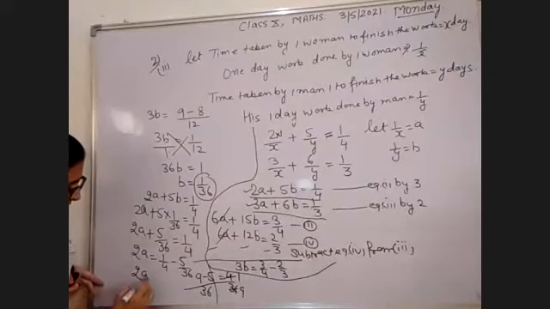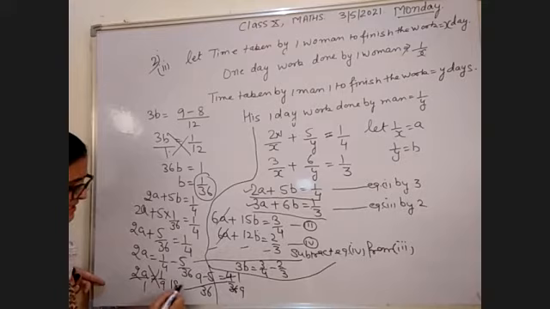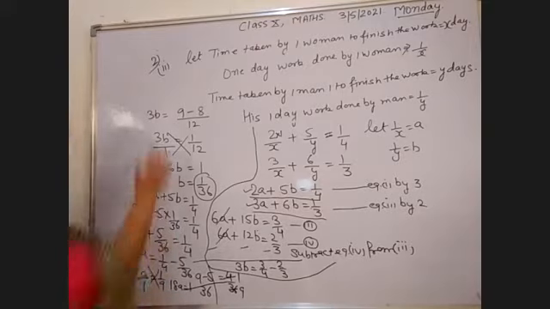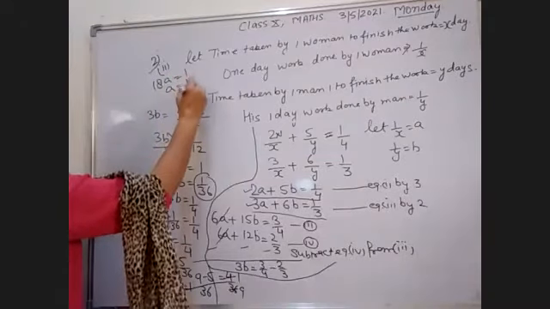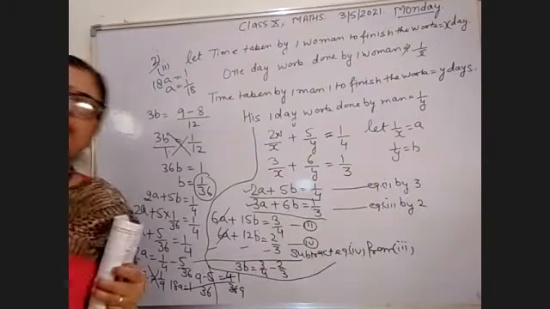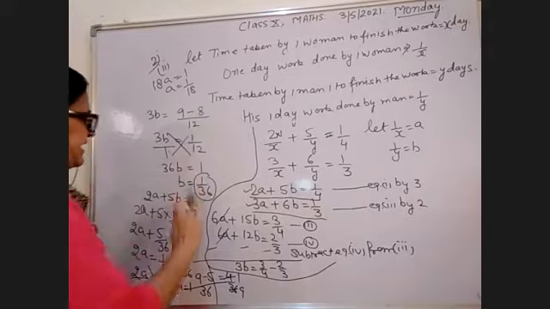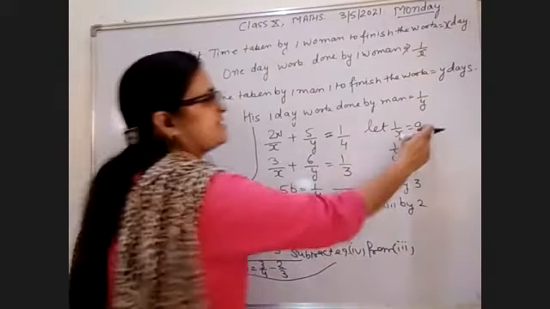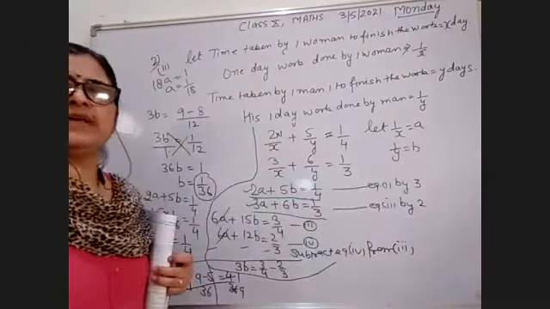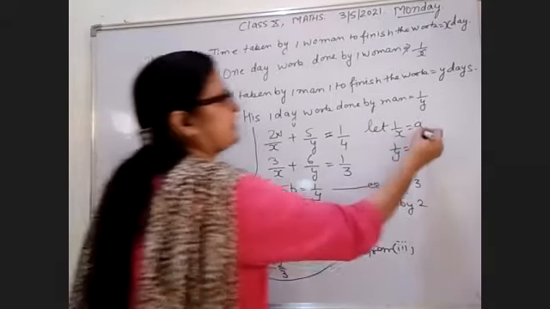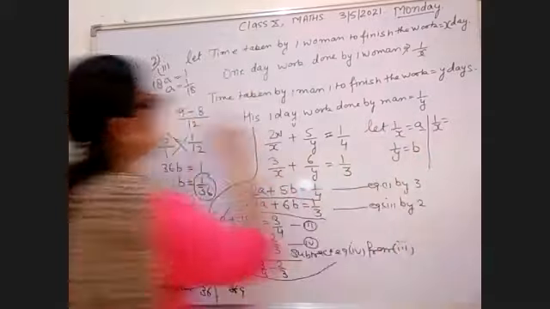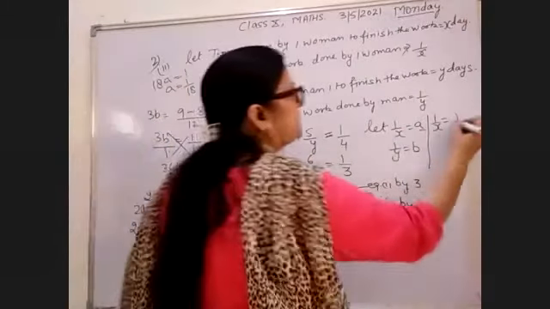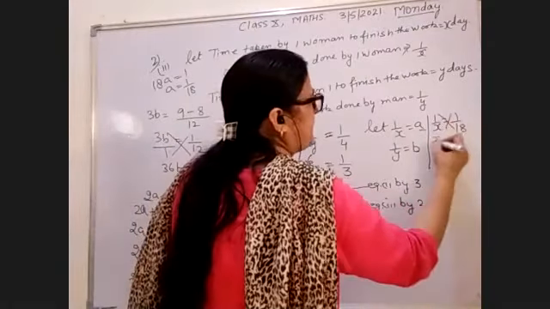2a equal to 1/9. Multiply both sides. 18a equal to 1. So you will get the value of a equal to 1/18. Okay. Now you get the value of a and b both. Now put this value in place of x and y. So in place of x and y, you will put the value of, your a value is 1/18. You get the value of x.